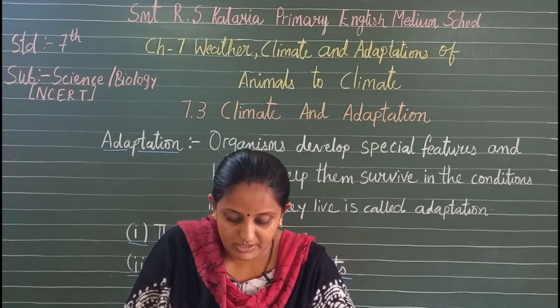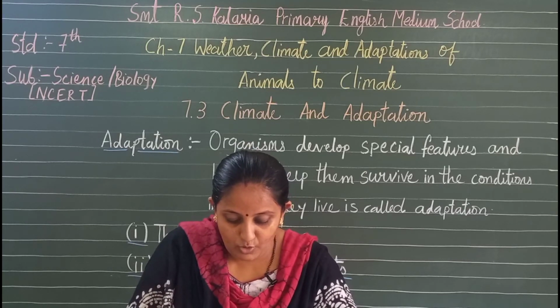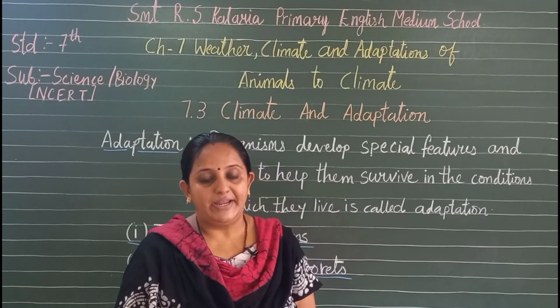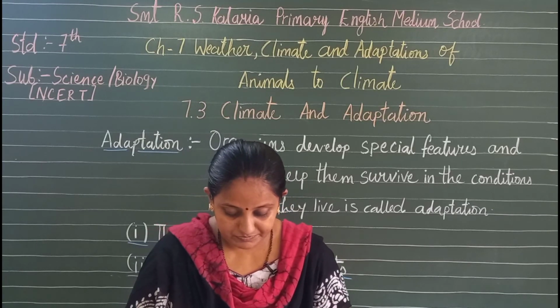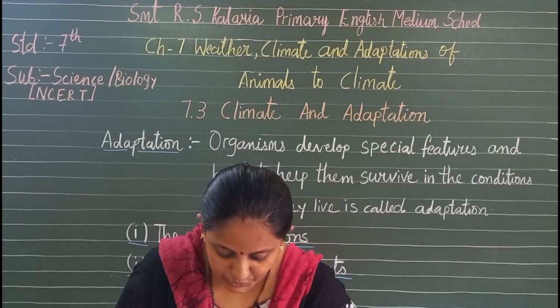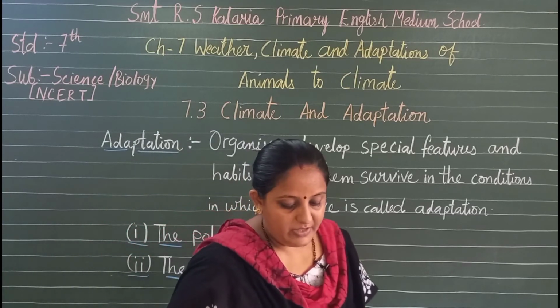So what they do in summer days to keep cool is that the polar bear goes swimming. It is a good swimmer. Its paws are wide and large, which help it not only to swim but also to walk with ease in the snow.